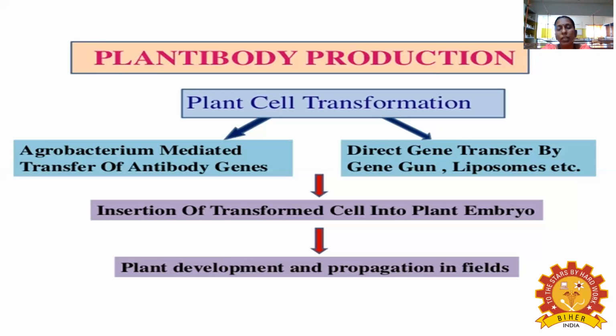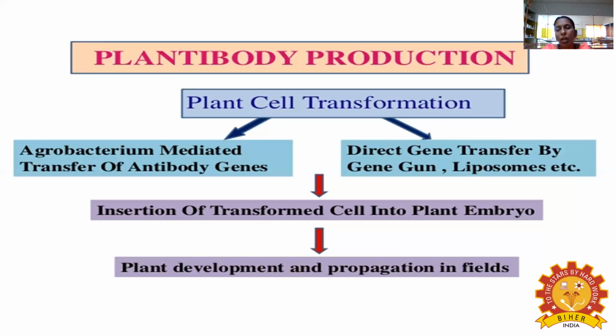You have to wait for the further development of the plant embryo, and then you get the seed. You plant the seed, get the plant development, and then further propagation in the field.